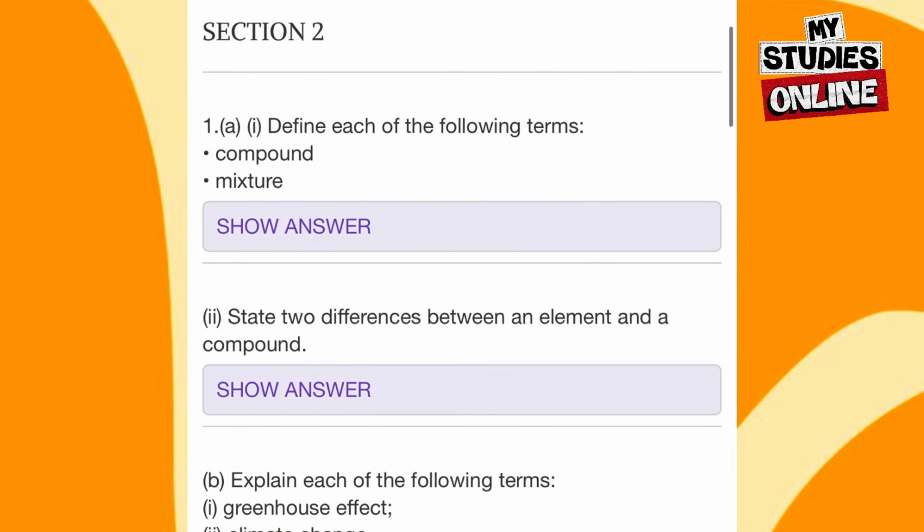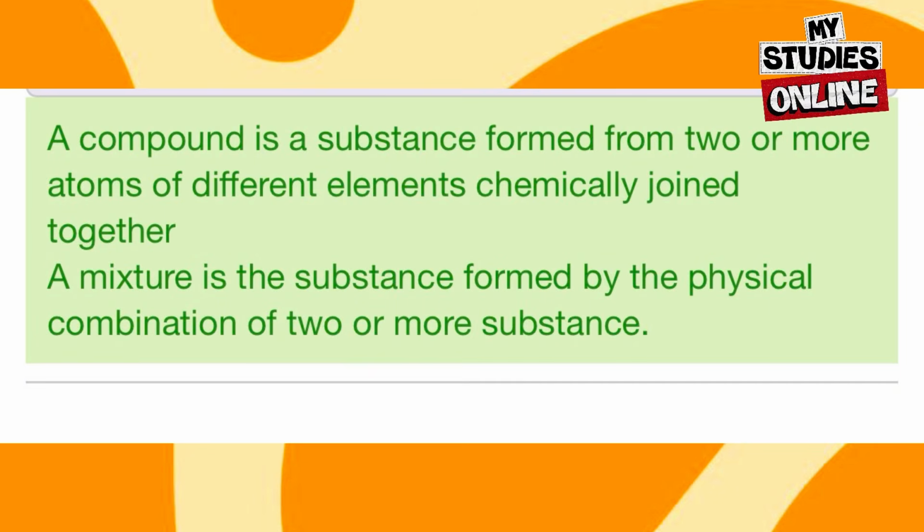Number 1. Define each of the following terms: compound, mixture. We will start by defining what a compound is. A compound is a substance formed from two or more atoms of different elements, chemically joined together. A mixture, on the other hand, is a substance formed by the physical combination of two or more substances. That's the definition for compound and mixture.